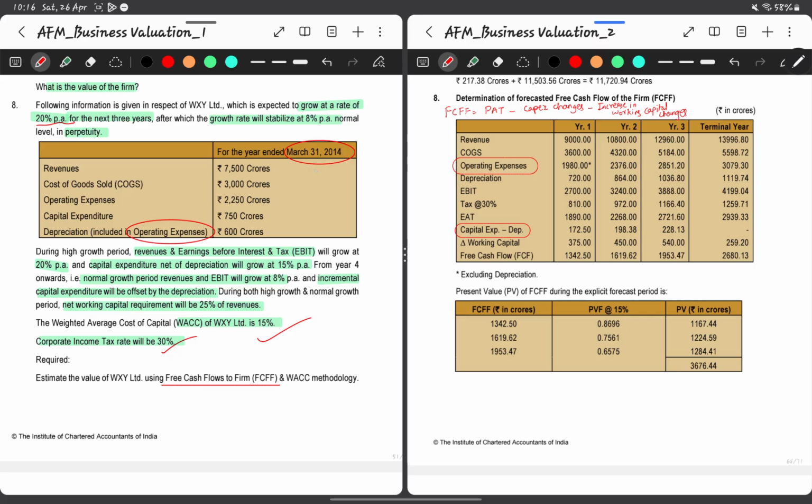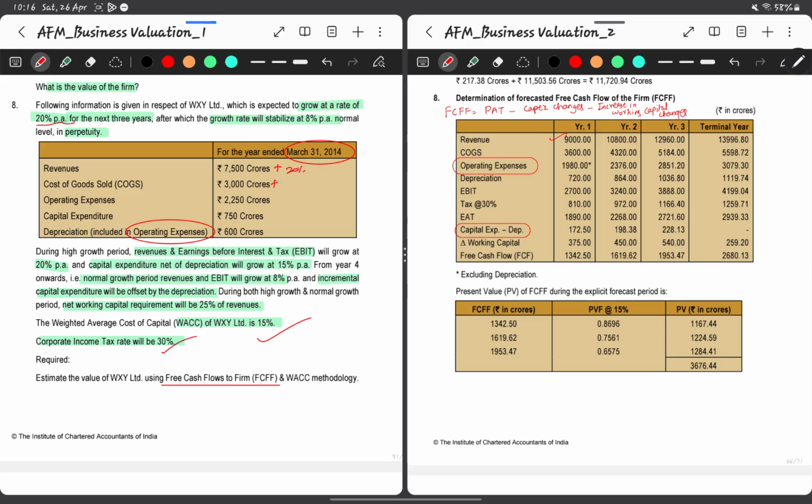So we have the base, which is for the year ended 31st March 2014, wherein revenue is given, and then COGS, then operating expenses, then depreciation, and then capital expenditure and depreciation. Now from the base year we are going to project for the 3 years, because the base is at the end of year 0, and we want year 1, year 2, year 3. Then from year 4 onwards we find the terminal value, because it is stabilized at 8%. Now 7500 plus the 20% growth will give us 9000.